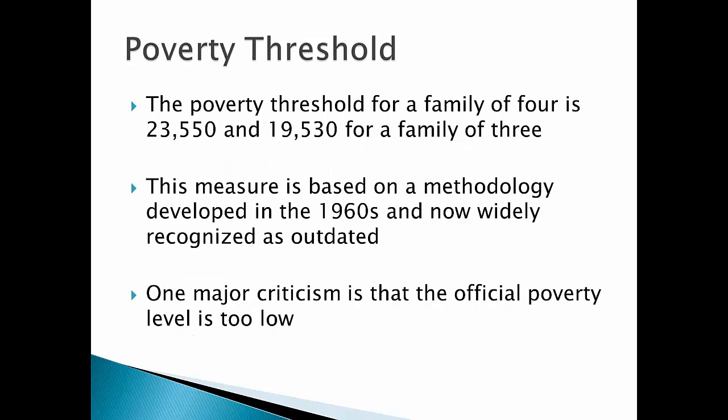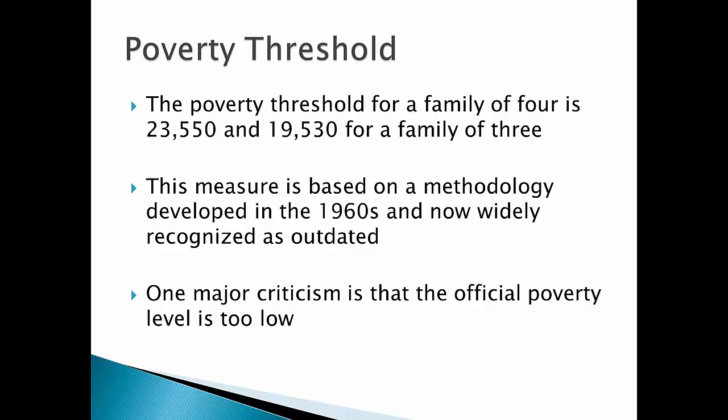Let's take a look at the poverty threshold. The poverty threshold for a family of 4 is $23,550 and $19,534 for a family of 3. Basically, we don't think that in the United States anyone who makes more than $23,000 deserves to get any help. We think that they're well off and fine on their own. One thing about this measure is that it's based on a really old methodology that was developed in the 1960s, but is now recognized as pretty outdated.